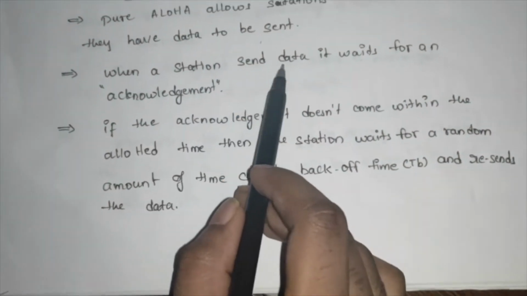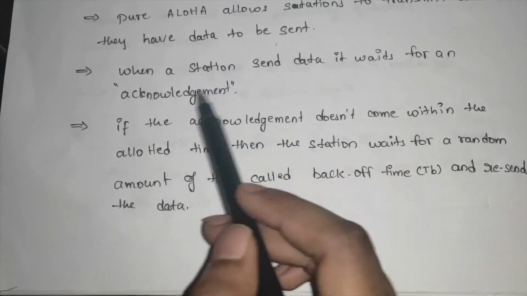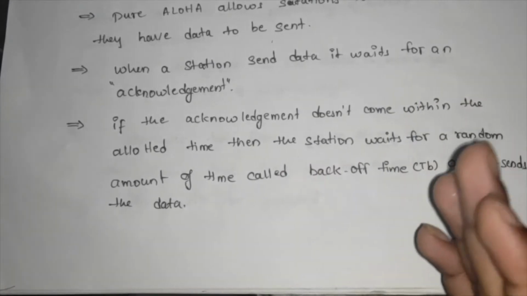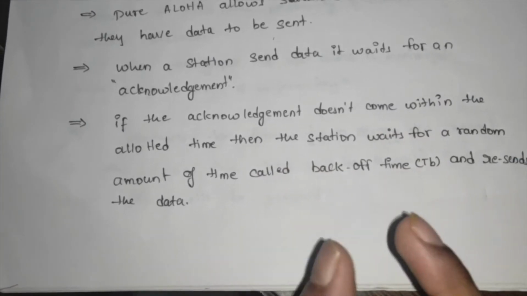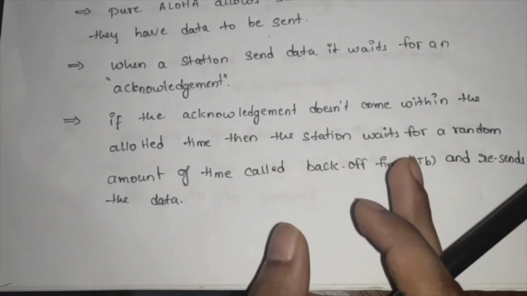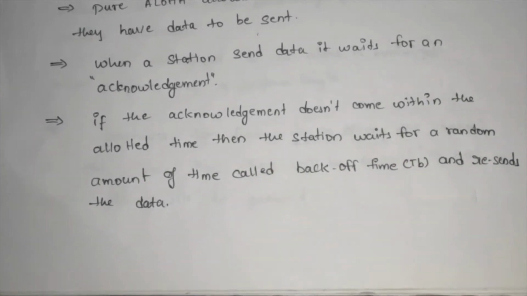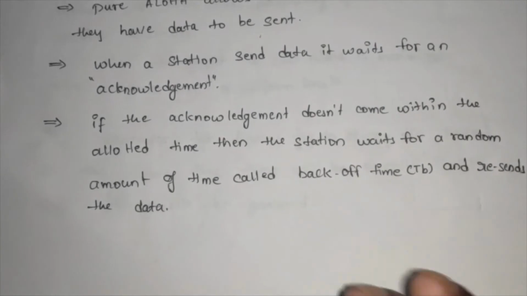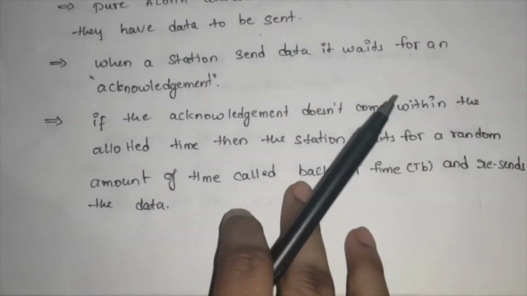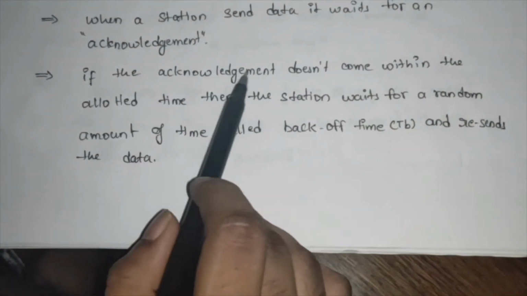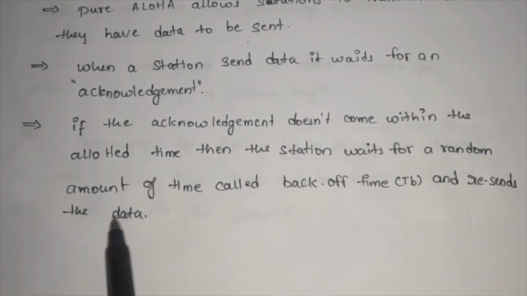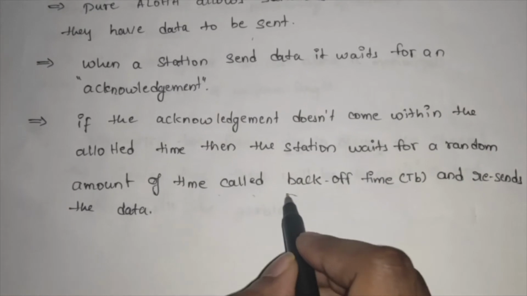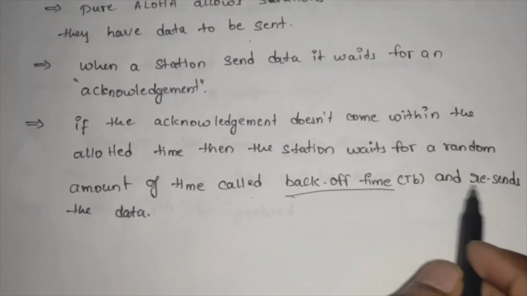When the station sends data, it waits for an acknowledgement. Means if the station sends data, it will wait for the response of the receiver. If it does not receive any information, it will send it again. If the acknowledgement does not come within the allotted time, then the station will wait for a random amount of time, called back-off time, and resends the data.